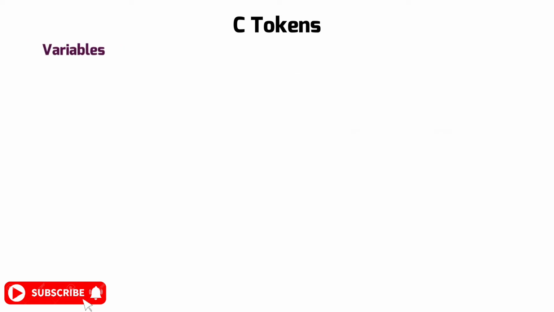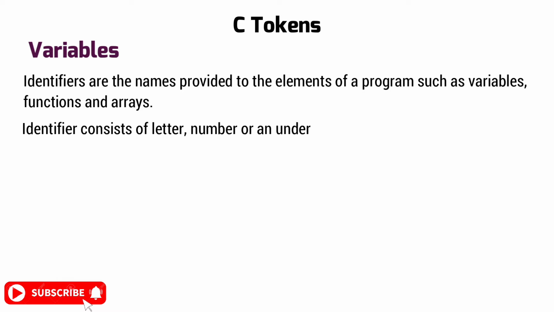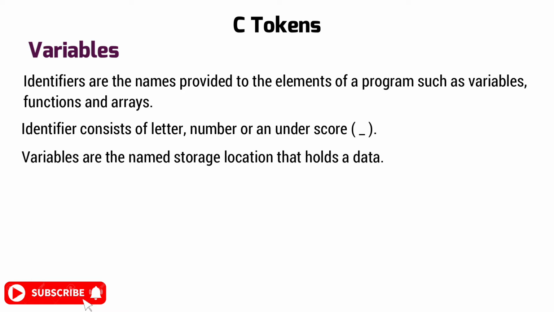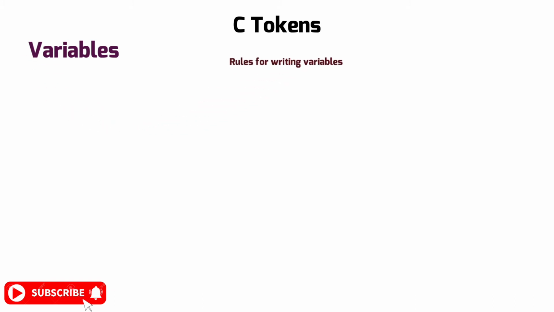Now coming to the variables. Identifiers are the names provided to the elements of a program such as variables, functions, and arrays. An identifier consists of letters, numbers, or the underscore character. Variables are named storage locations that hold data. So a variable means a name given to a memory location. Now we will see the rules for writing variables, which are the same as for identifiers.